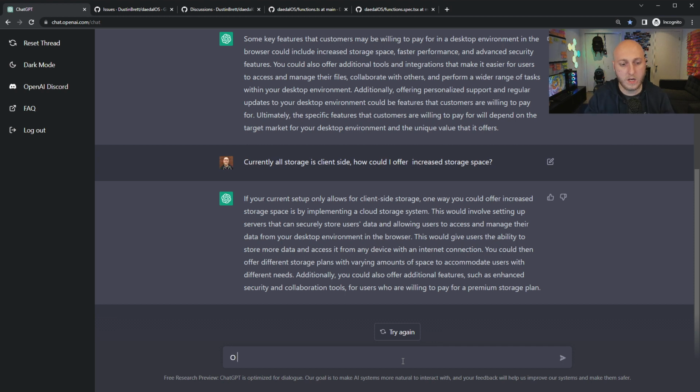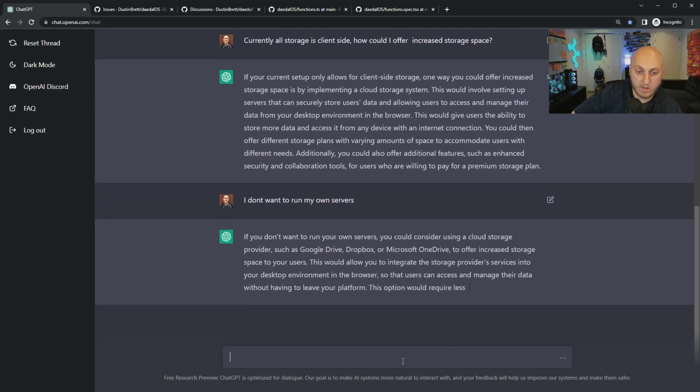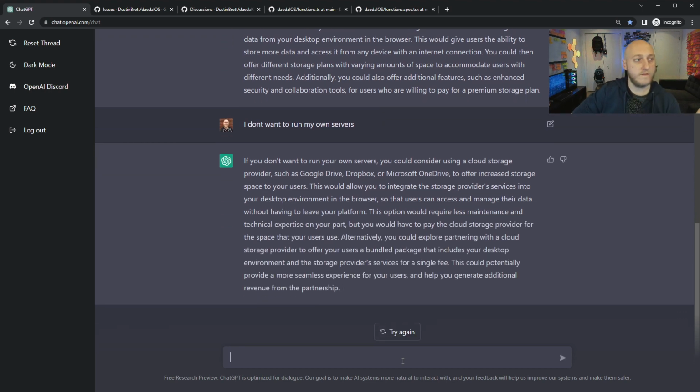So let's say I don't want to run my own servers. I'm just gonna say that I don't want to run my own servers. The hint there is like, can I use any existing servers, APIs, like Cloud Drive, OneDrive, Google Cloud, Dropbox, whatever it might suggest. That's something I want to do in the future. And here we go. It's suggesting exactly that. Maybe not in the right order, but I mean, there you go. If it wasn't for the fact that I knew about these things because I thought about them, I just came upon them basically in like a 3-minute conversation with ChatGPT.